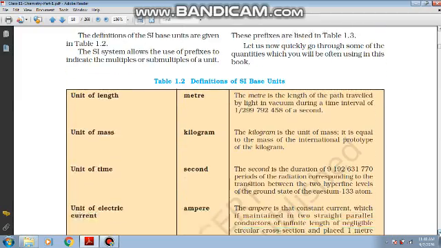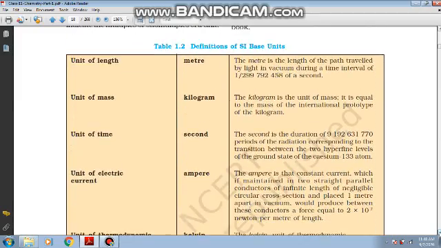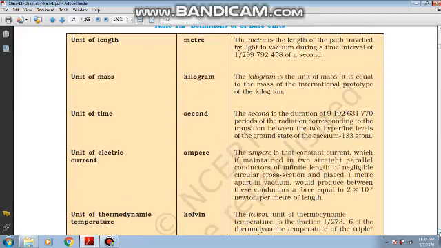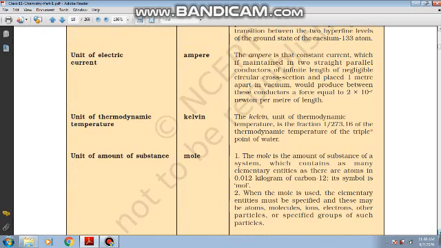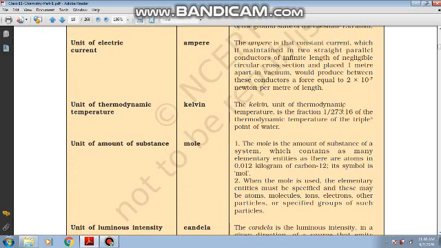Now children, here are the definitions of these units. You will require these definitions for attempting many of the questions in your competitive exams, right from JEE and NEET to other places also. So this is my advice to you all, that you should go through the definitions of these substances. A few of the definitions are very important from the point of view of chemistry.